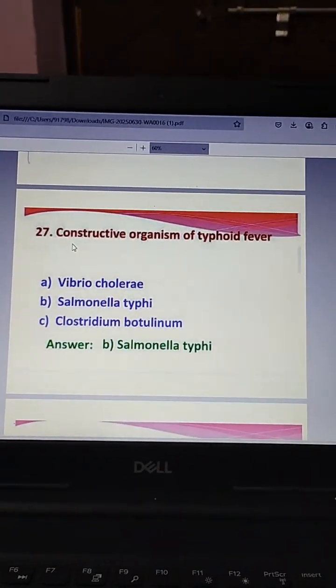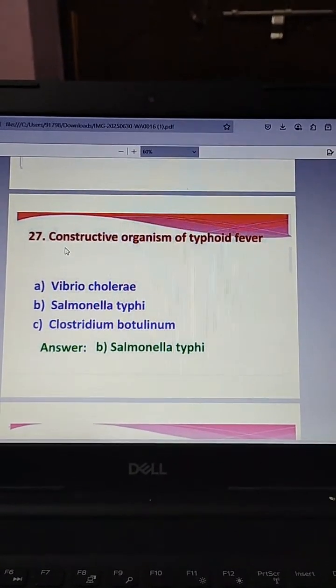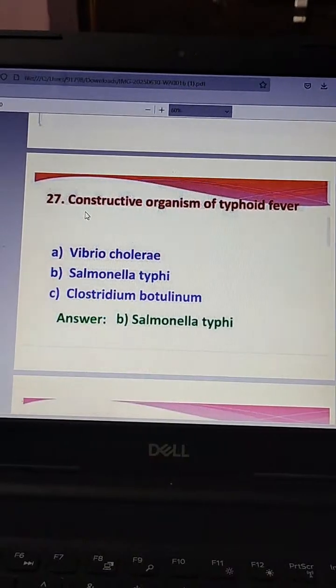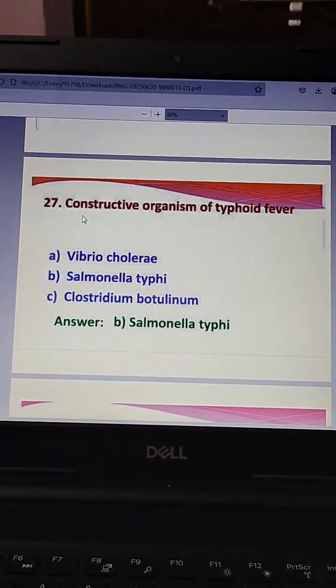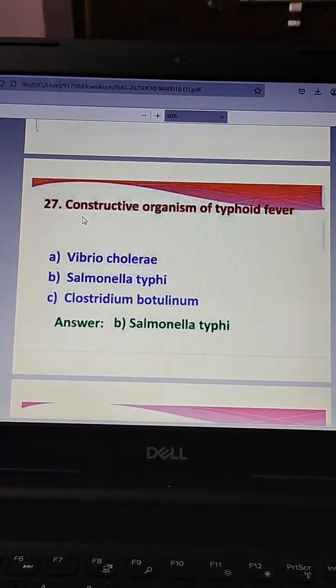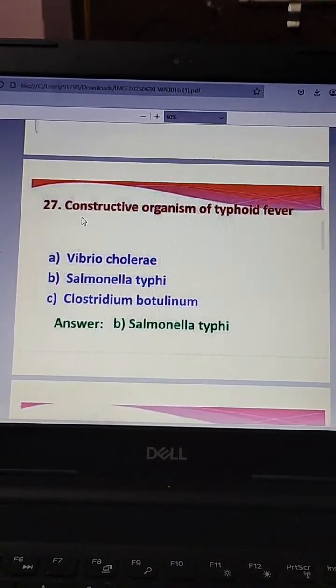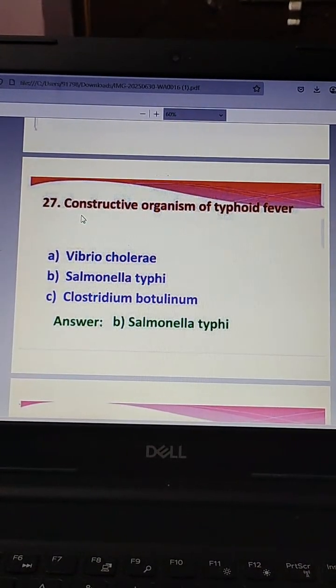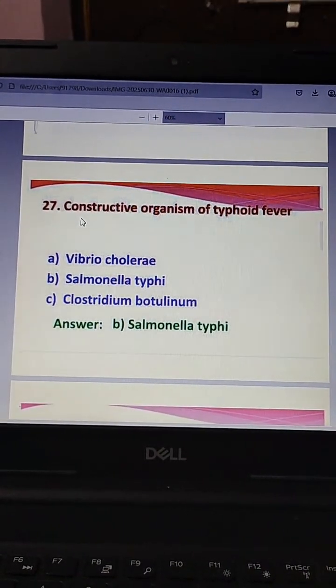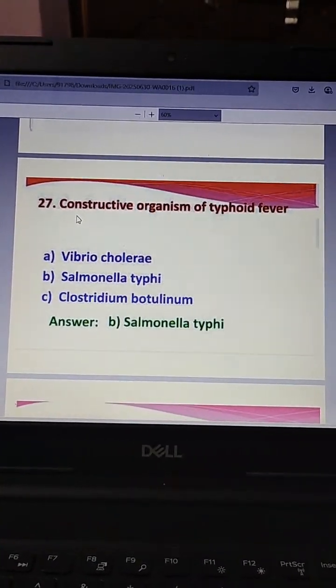Then causative organism of typhoid fever: Vibrio cholerae, Salmonella typhi, Clostridium botulinum. The answer is Salmonella typhi.